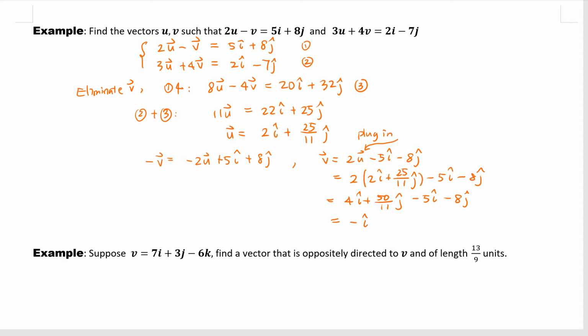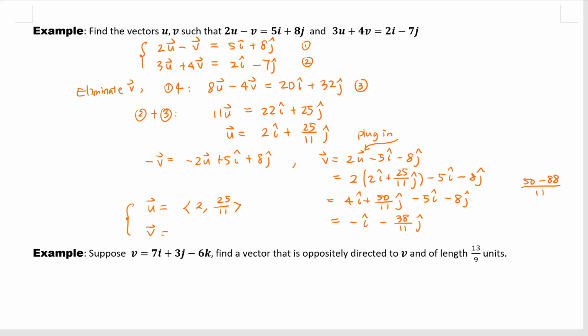Okay, here we take the common denominator 11. Then this is 50 minus 88, that's negative 38. So negative 38 over 11j. Okay, so that's how we solved it: u is 2, 25 over 11.